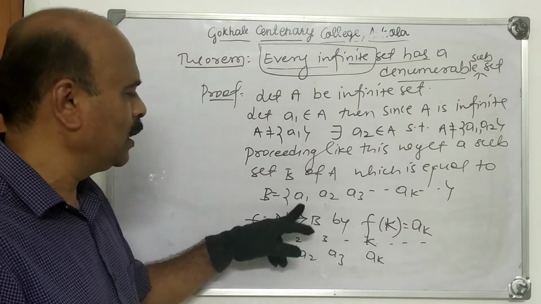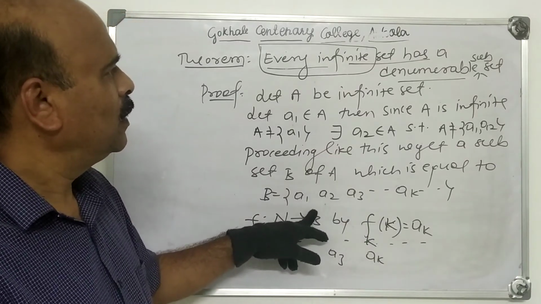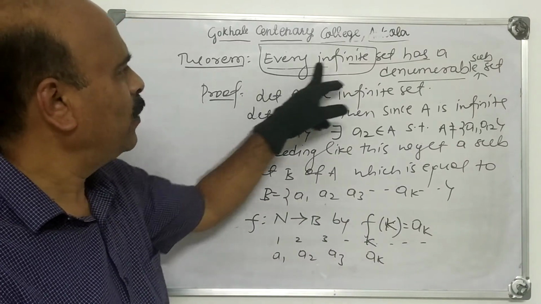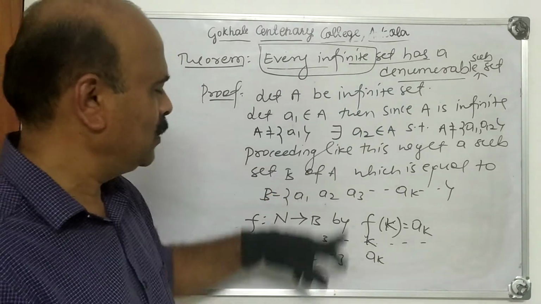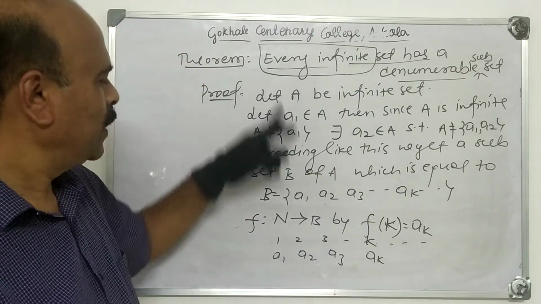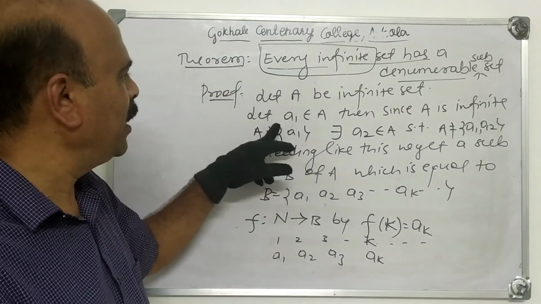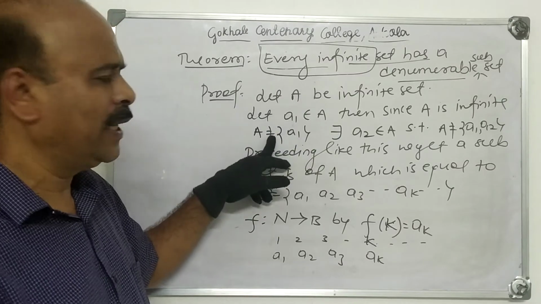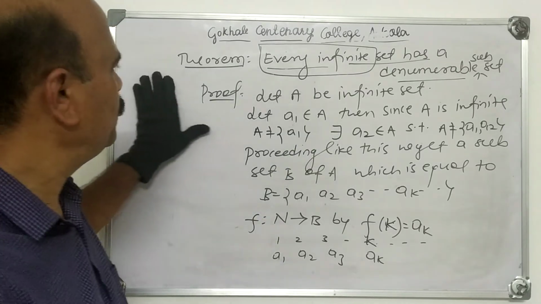So B is denumerable. What is B here? B is a subset of A, A is infinite, and B is denumerable.